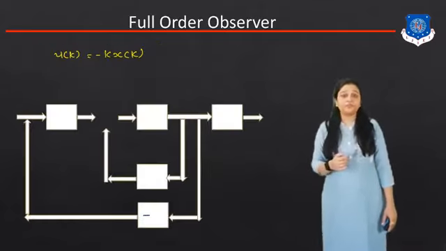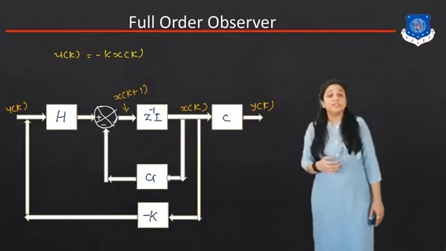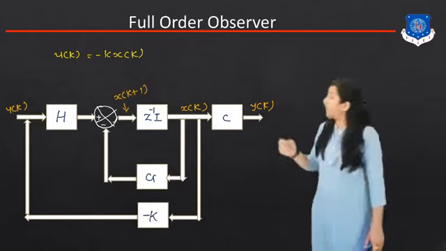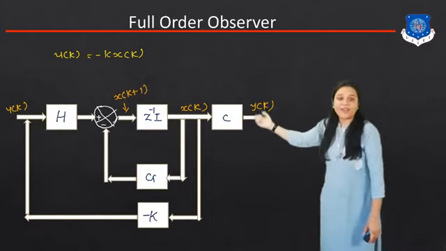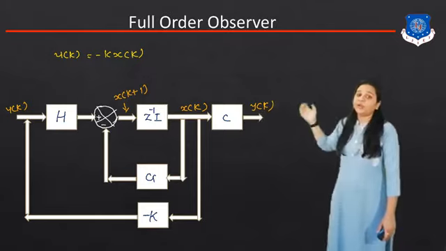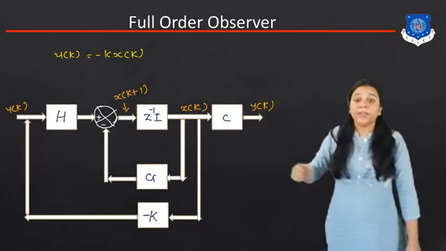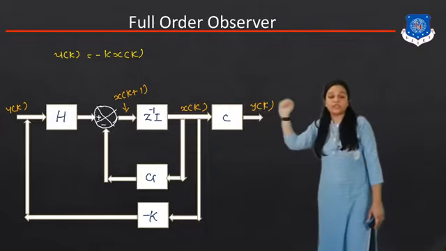Now let us draw the block diagram of this discrete time LTI system. Here you can see that the input applied is u of k and our output is y of k. If we were dealing with a continuous time system, between input and output we would write x dot and x of t.